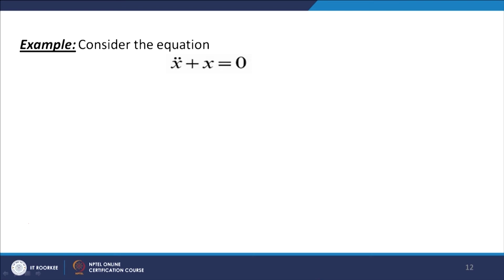Okay, let us consider the second order differential equation x double dot plus x equal to 0, or we can say d^2x/dt^2 + x = 0.